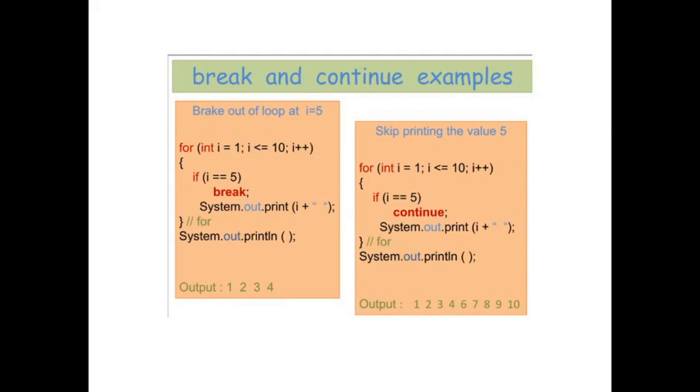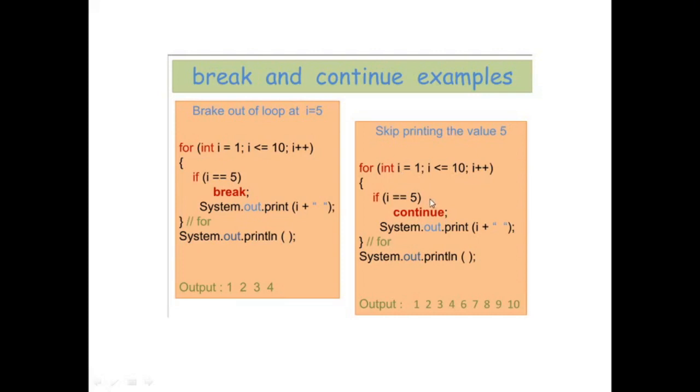Like for int i is equal to 1, i is less than or equal to 10, i plus plus. This is the same example I was talking about. If i is equal to 5, then break. It is going from 1 to 10, but it encounters 5 and gets broken. It will print 1, 2, 3, 4, but as soon as 5 is encountered, it will break, and go outside this for loop. And this is how it's done.